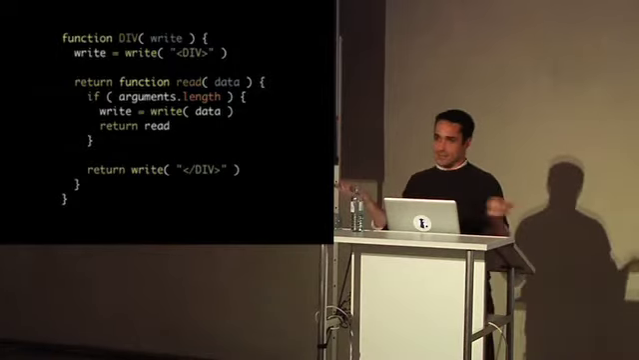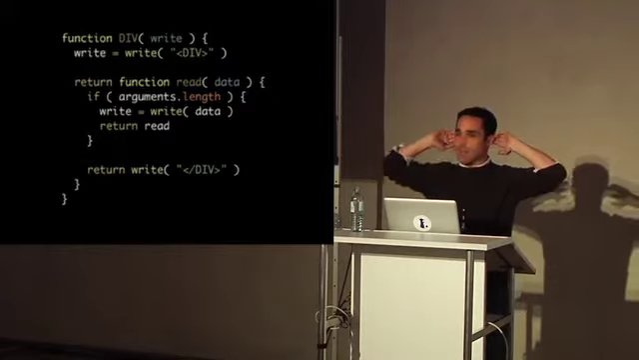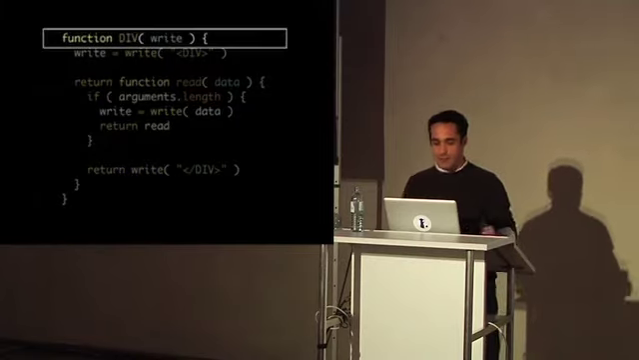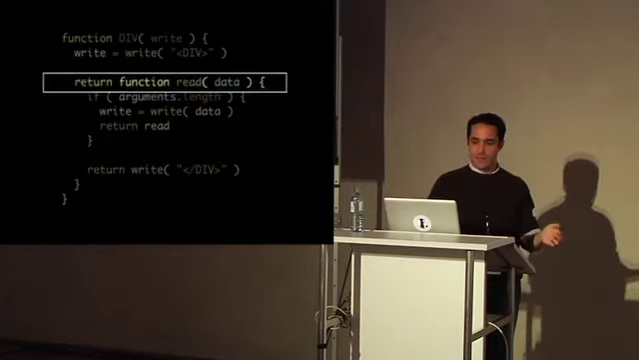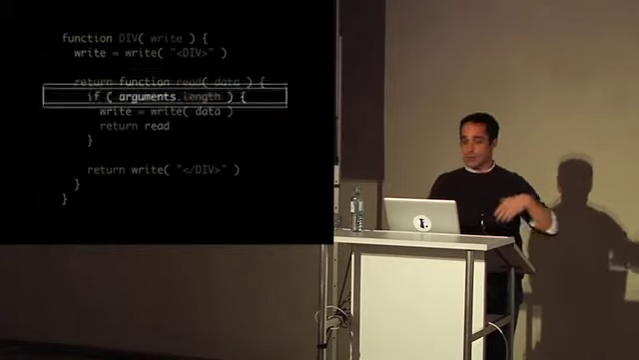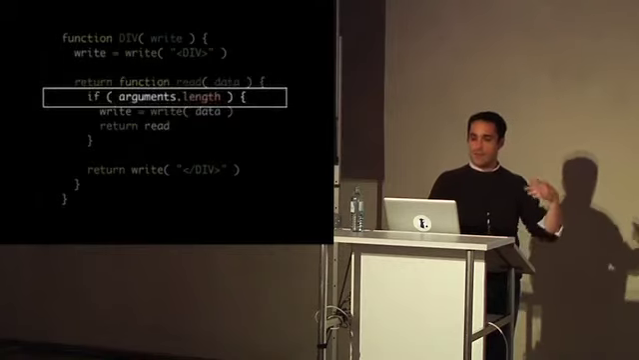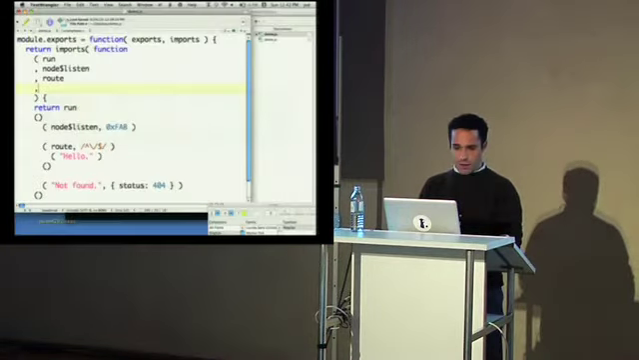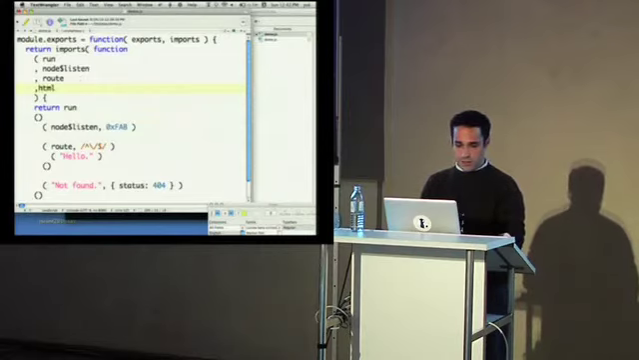There's a special case in this that I'm not showing here for, what do you call those? Attributes. But that's basically it. Write the div, return this function. If there's data, write it, return read. We're going to loop back. When data ends, write the div. Okay, cool. And so basically what we can do at this point is import HTML, right?